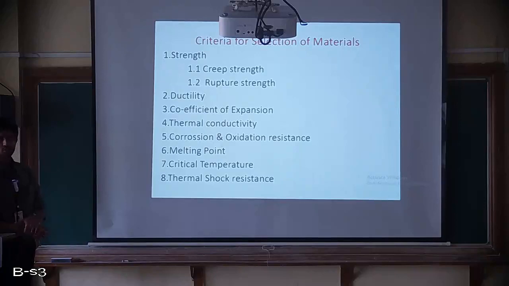Then thermal shock resistance: if there is a sudden release of heat, the material should have a good resistance to it.